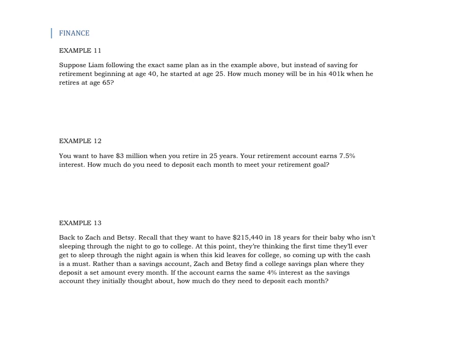Finance example 11. Suppose Liam, following the exact same plan as the previous example, example 10, but instead of saving for retirement beginning at age 40, he started at age 25. Okay, so again, our time is going to change here, isn't it? So we've got 65 minus 25. So he is saving for 40 years.